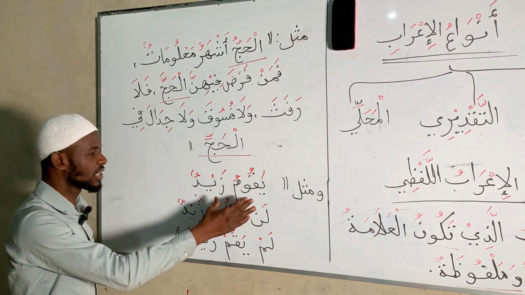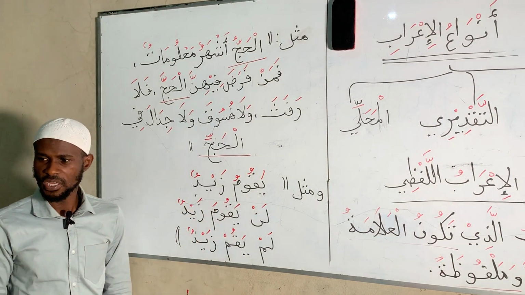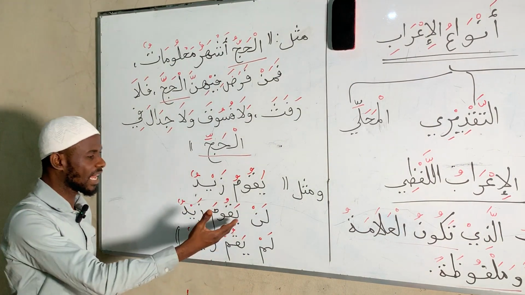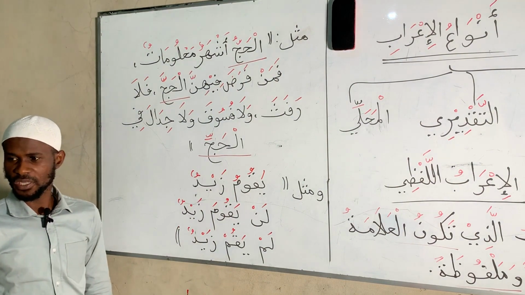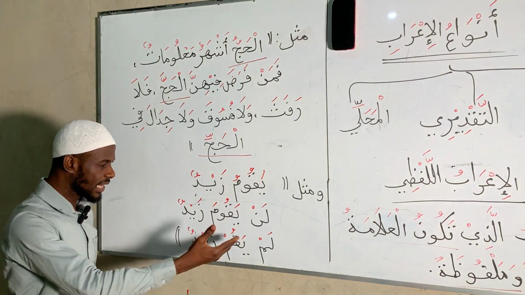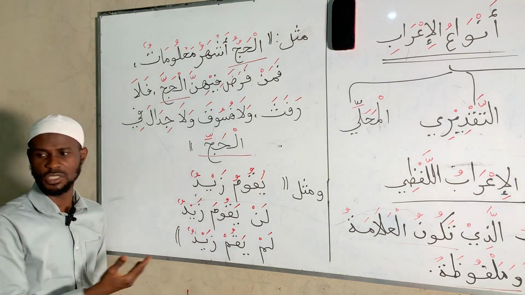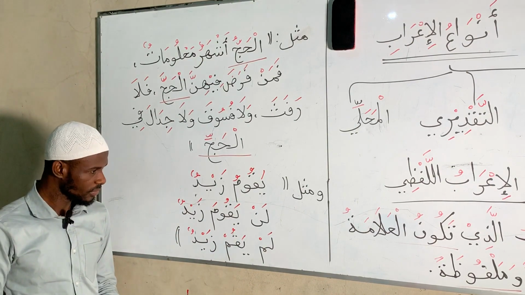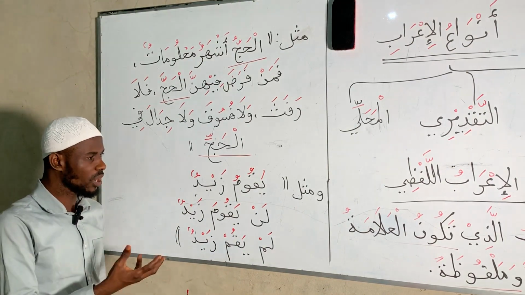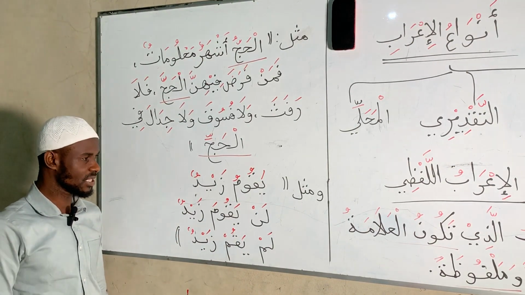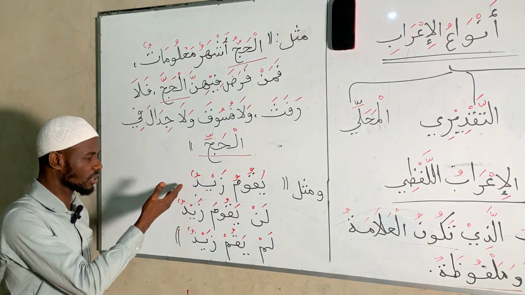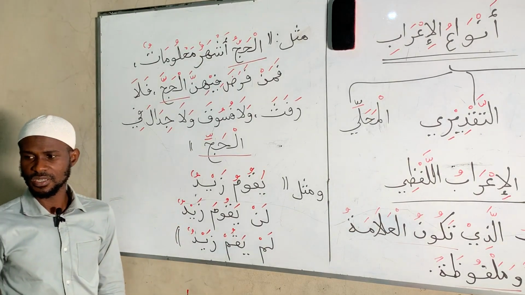So we have yaqumu zaydun. Let's say together. Yaqumu يقوم zaydun زيد. Lan yaquma zaydun لن يقوم زيد. Lam yakum zaydun لم يقم زيد. Abdul Hafiz, what is that word that is constant in each of the three sentences?